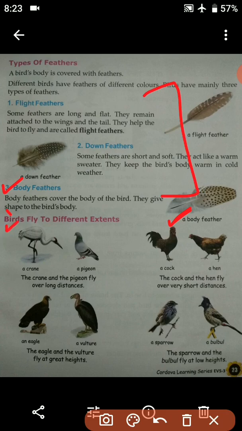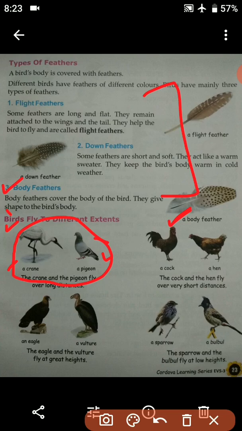So now moving on to how birds fly to different extents. So students, here are certain birds given and now we are going to understand the different ways of flying, okay, how they fly and to which extent they fly, okay. So number 1 is a crane and a pigeon. So students, the crane and pigeon fly over long distances. So this kind of birds, they fly over a long distance. That means they go through long distances.